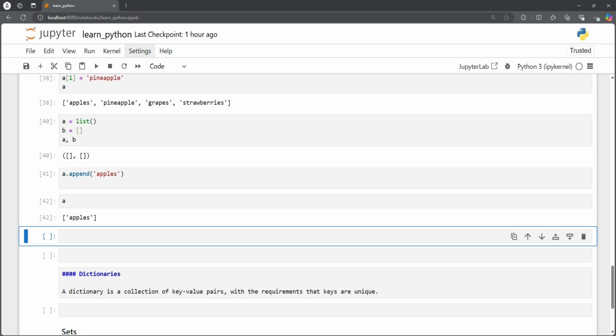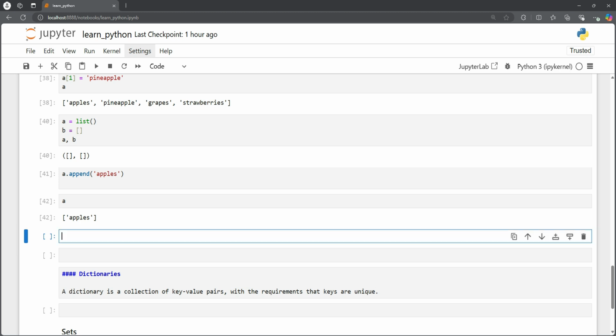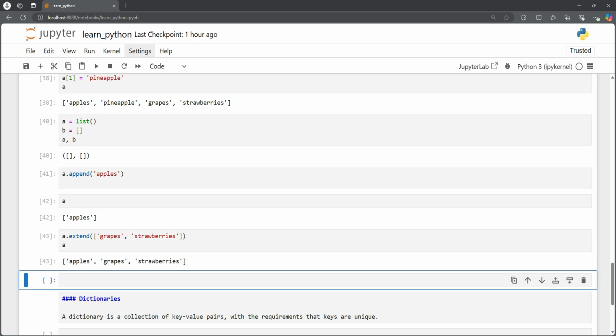Now we also want to add, for example, grapes and strawberries. How are we going to add both of them? Grapes and strawberries are two items in a container, so we can extend our list and give grapes and strawberries. Now we have our list extended to apples, grapes, and strawberries.